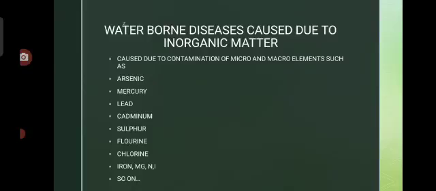Next one is mercury. As you know, the idea here is Minamata disease, which is caused by mercury contamination.